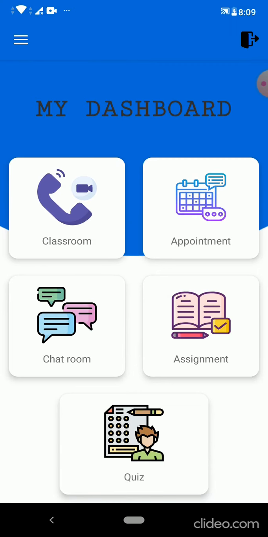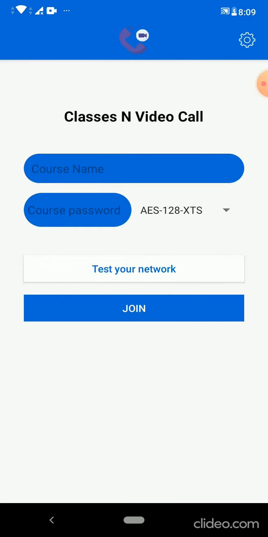Now this is the dashboard. It contains classroom, appointment, chat room, assignment and quiz sections. Classroom is for a one-to-one or a full class video call.